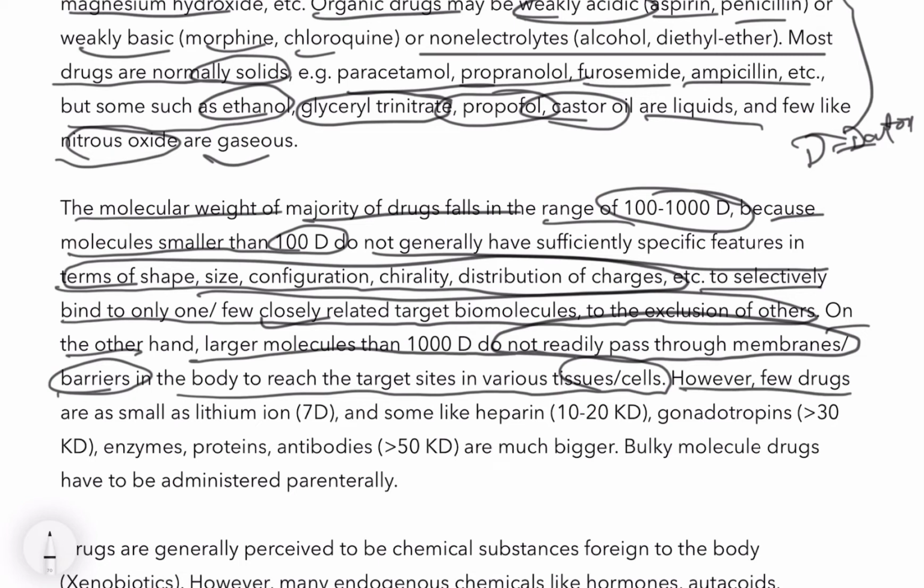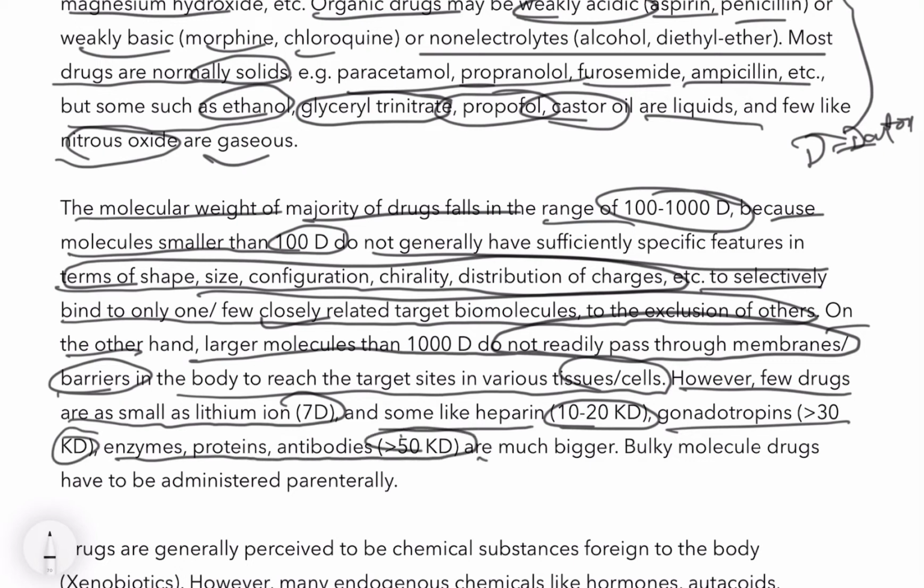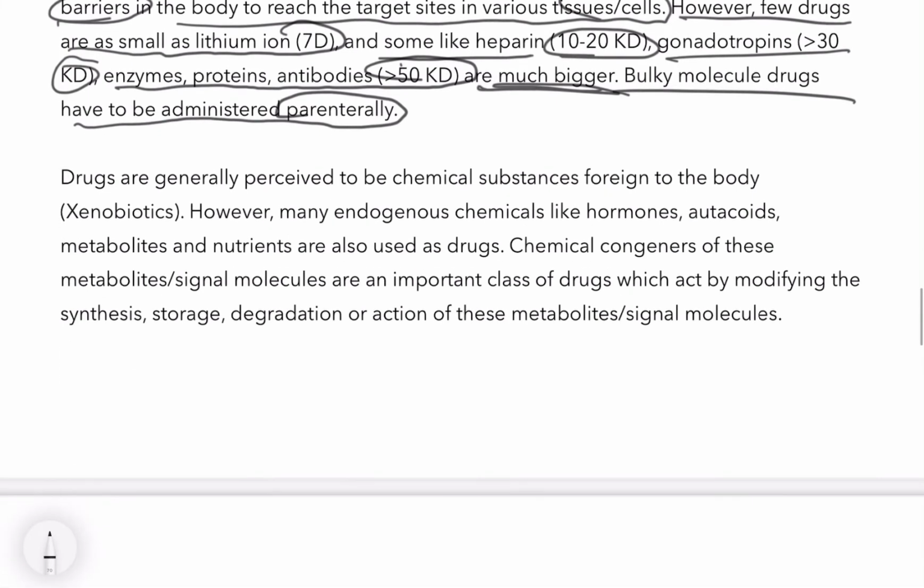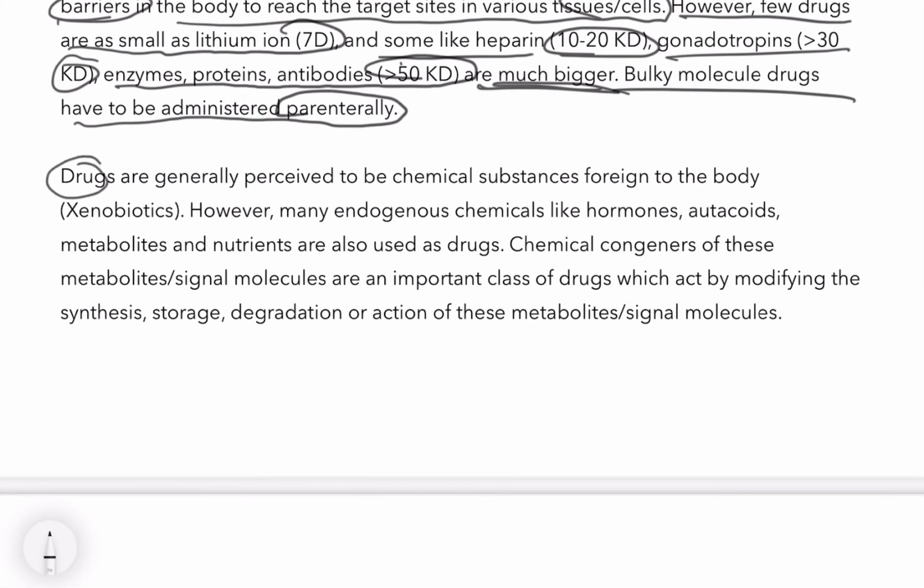However, a few drugs are as small as the lithium ion, which is several Dalton. Some, like heparin, are 10 to 20 kilodalton. Gonadotrophins are greater than 30 kilodalton, and enzymes, proteins, and antibodies are greater than 50 kilodalton, which is much bigger. Bulky molecule drugs have to be administered parenterally, which means continuous administration is needed.